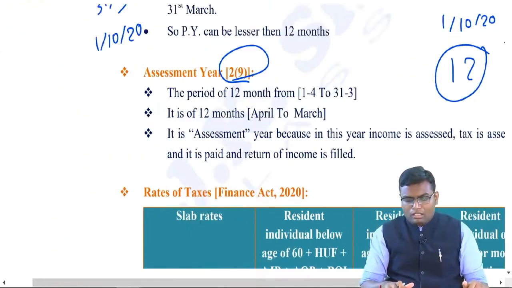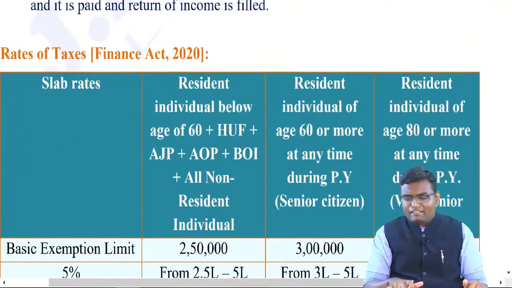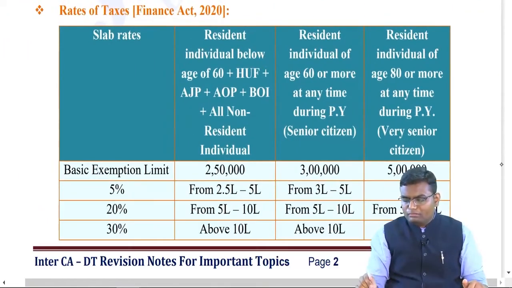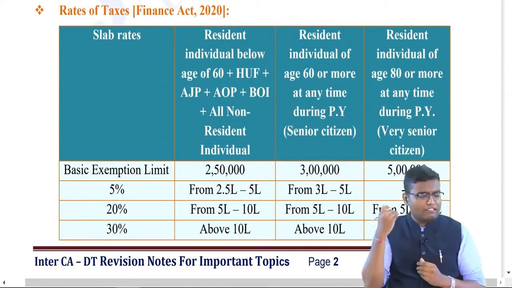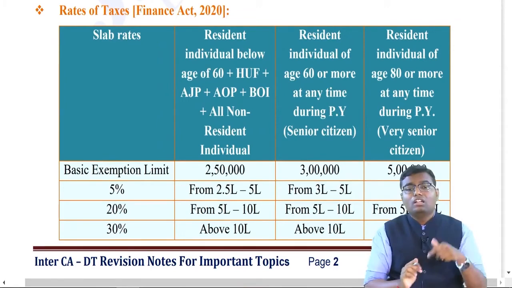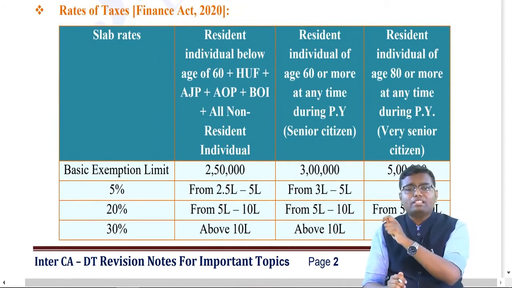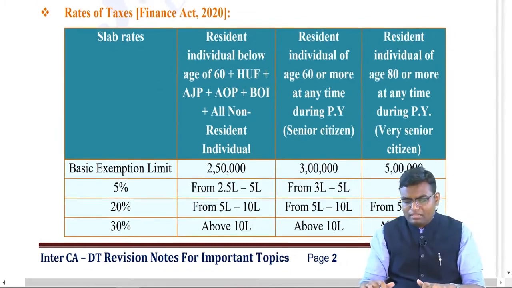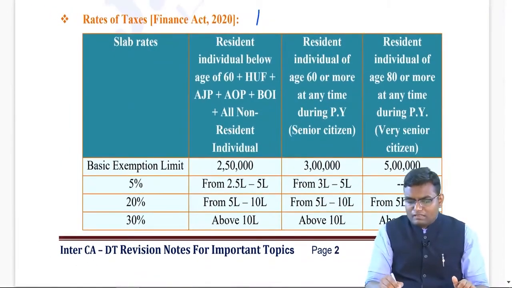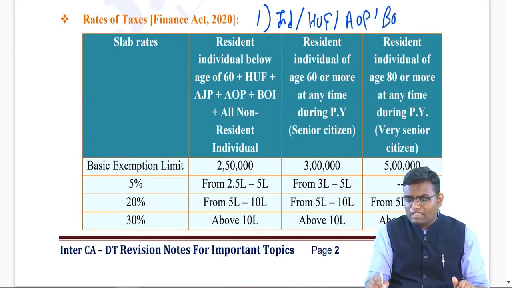Now, coming directly to the rate of taxes which are applicable in your attempt, means whatever income you will earn in previous year 2021, which you will calculate in assessment year 21-22, which rate of taxes are to be applied. Now, the very first thing which is applicable is for those persons who are either individual or HUF or AOP or BOI or AJP. The full form I have laid down above itself.